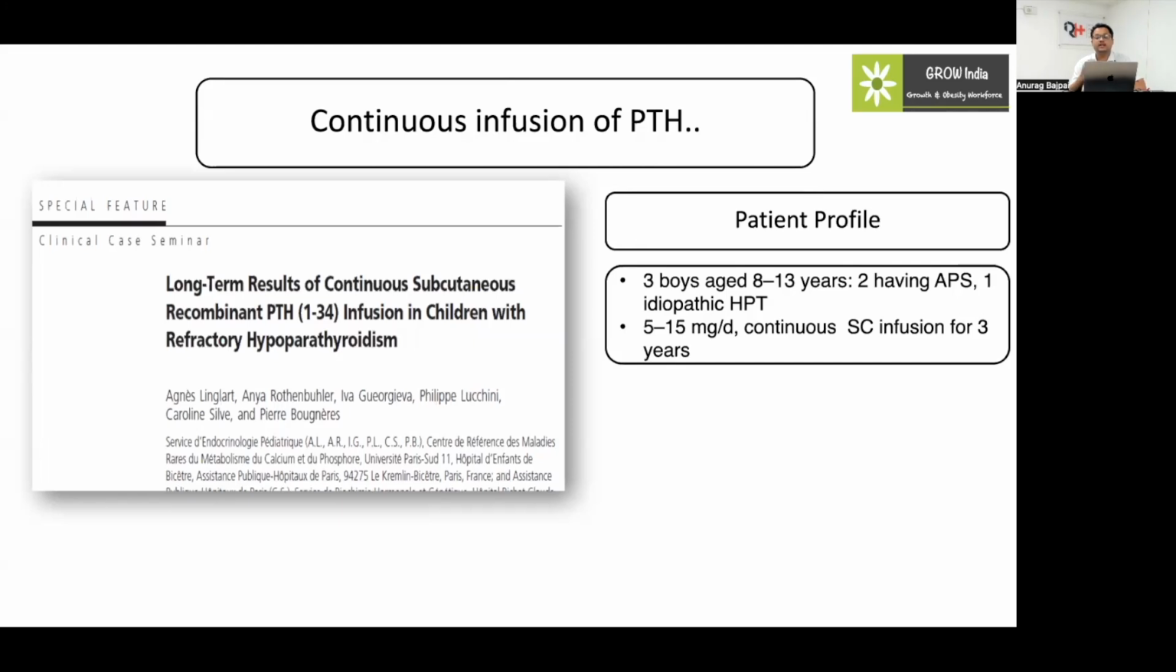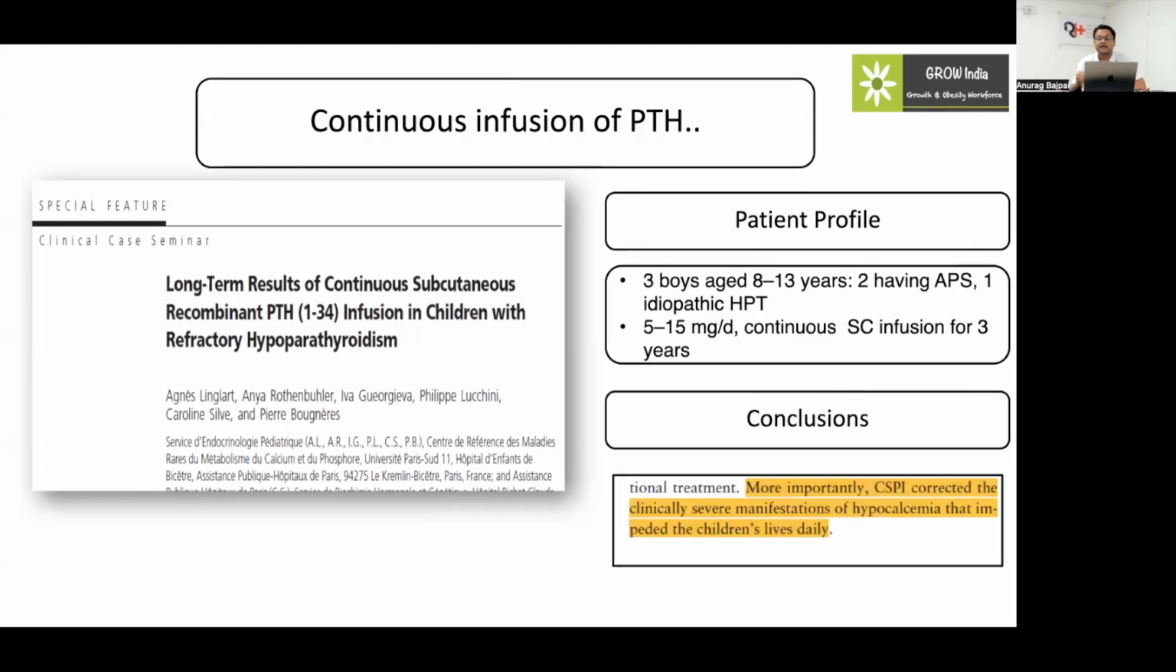They had initially started the children on conventional therapy and PTH 1-84, but there was a discrepancy of calcium and phosphorus levels. The levels were not smooth; they were fluctuating. So they used the Paradigm 515 Medtronic insulin pump as a delivery device for the PTH therapy and gave it for at least 3 years. They came to some conclusions.